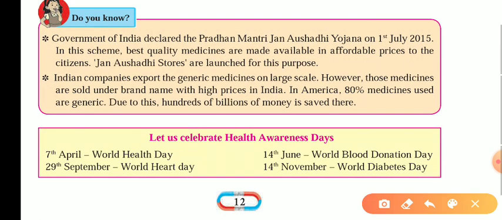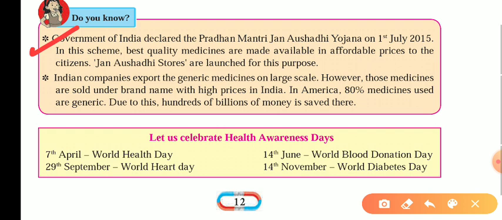The next thing they have given over here is that the Government of India declared the Pradhan Mantri Jan Aushadhi Yojana on 1st July 2015. In this scheme, best quality medicines are made available at affordable prices to the citizens. Jan Aushadhi stores are launched for this purpose. In various places, in cities, in rural areas, in urban areas, these stores are already there. You can check it on the website of the Government of India. You will find the various stores for this particular Aushadhi Yojana.